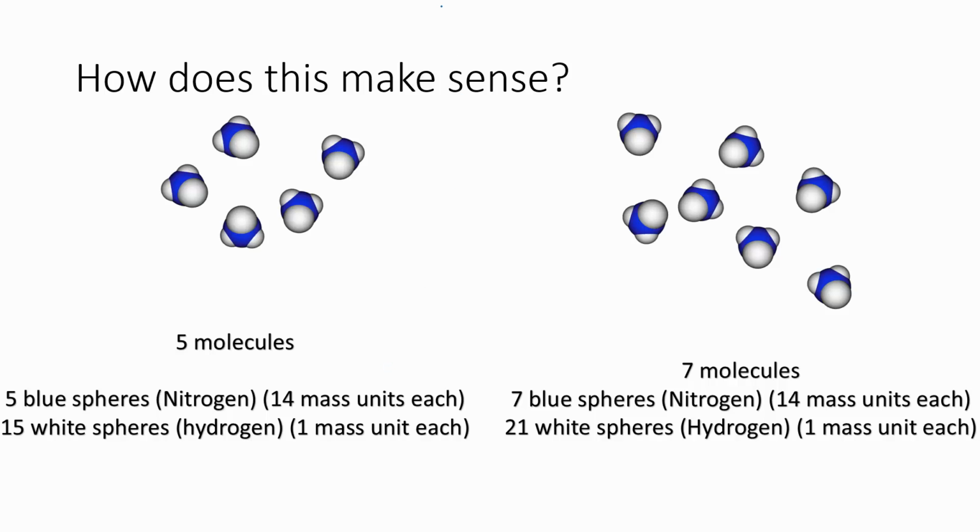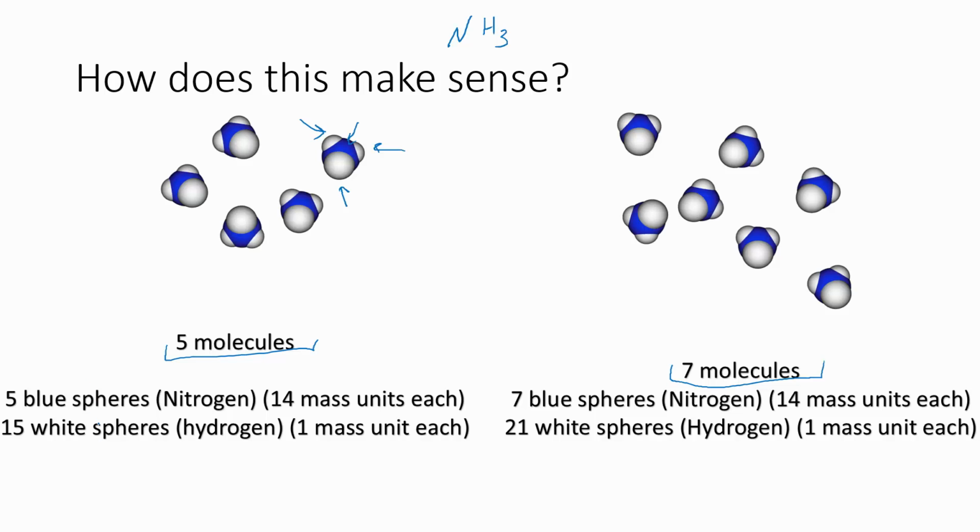Let's look at this with ammonia. Ammonia, we know now, has the formula NH3, meaning 1 nitrogen, that's these blue spheres, and 3 hydrogens, that's the little white spheres attached to it. If we have 5 molecules in one sample, and 7 molecules in the other, then what we're going to have in one is 5 blue spheres and 15 white spheres.